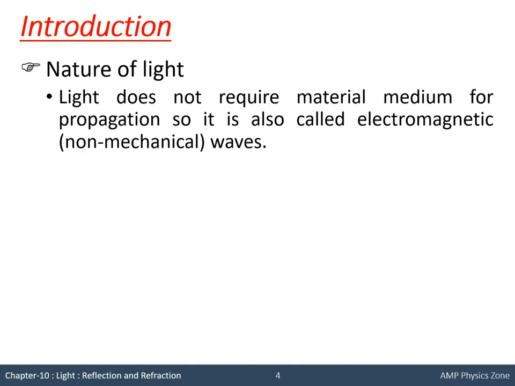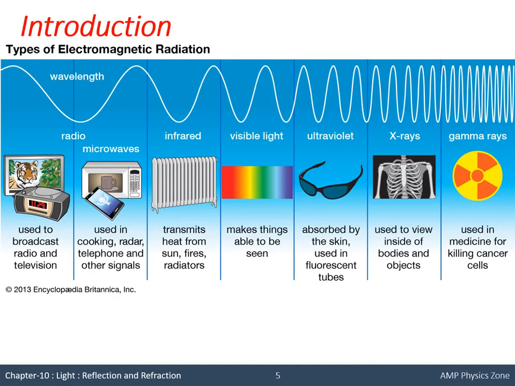Now these electromagnetic waves form a spectrum. So you can see the spectrum here. It is divided into 7 parts. I am highlighting the parts. So the first part is radio waves, which are used in broadcast of TV, radio. Second is microwaves, which are used in microwave, radar, telephone, etc. Third is infrared, which transmits heat from the sun, fires, radiator, etc. Fourth is visible, which makes things seen. Okay, so due to visible light we are able to see things.